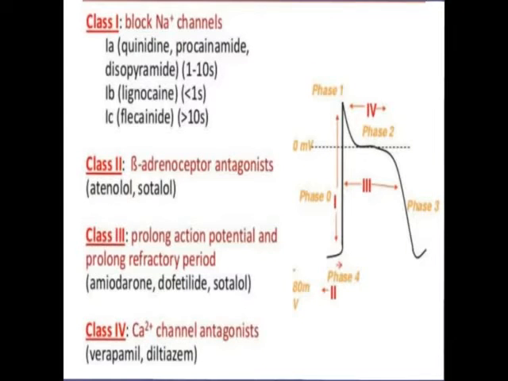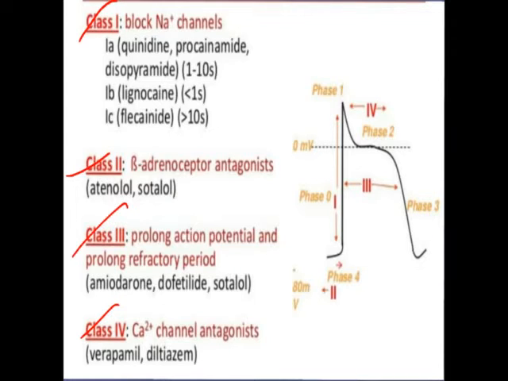So the next part is the classification of antiarrhythmic drugs. Generally, antiarrhythmic drugs are classified into four types: class 1, class 2, class 3, and class 4 antiarrhythmic drugs. The class 1 antiarrhythmic drugs are responsible for blocking the sodium channel.